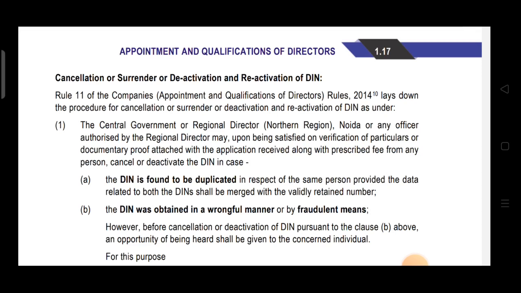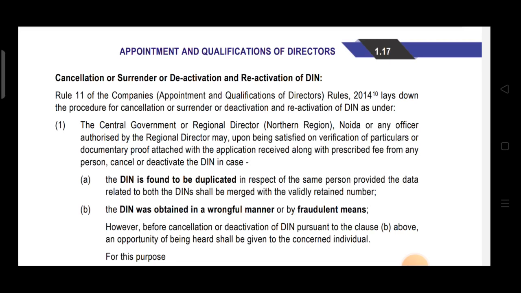So means if they found that the DIN has already been allotted to the person, and if the DIN will be allotted as per the present form, then there will be duplication of DIN. We know that more than one DIN is prohibited. So if the DIN is found to be duplicated in respect of same person, provided the data related to both the DIN shall be merged with the validly retained number. Okay, data related to both the DINs will be merged.